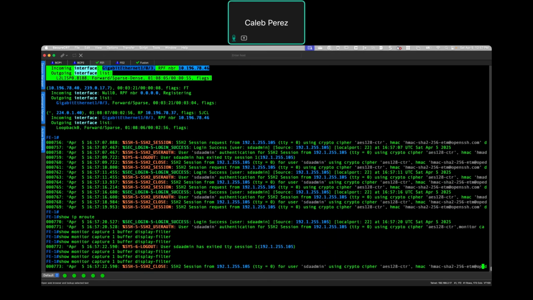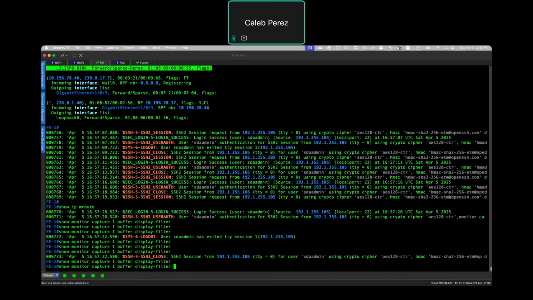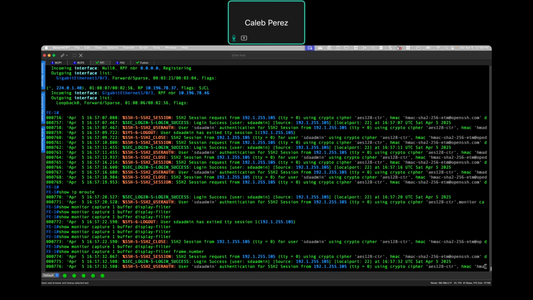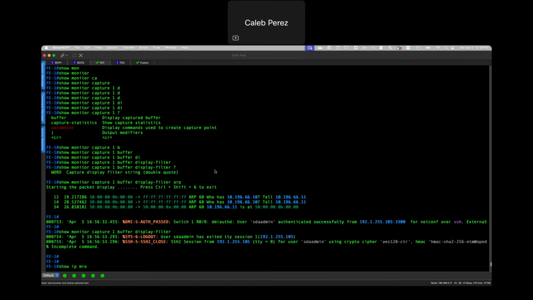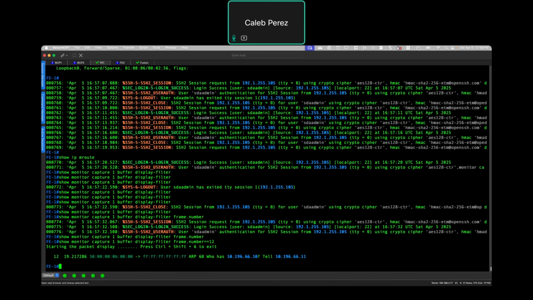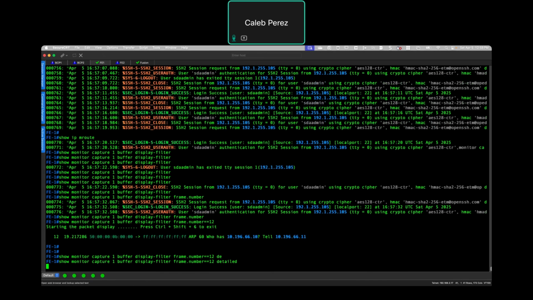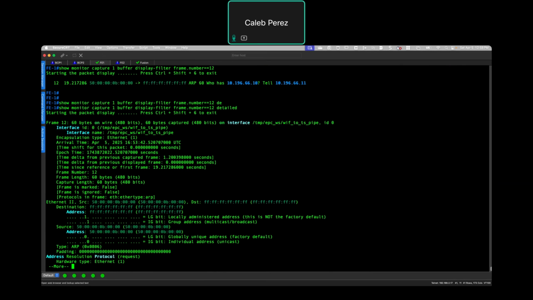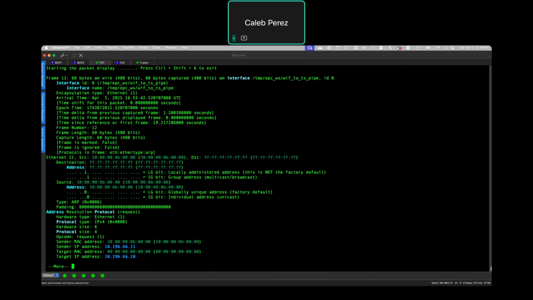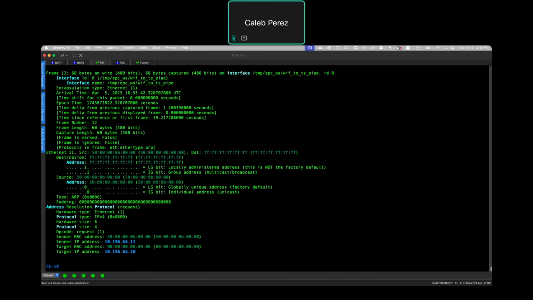So display filter, and then let's use frame dot number equal to, which one? We said 12, with the details here. Okay, so we can see that we are receiving the broadcast traffic, right?